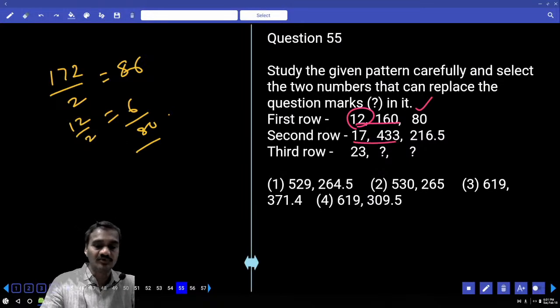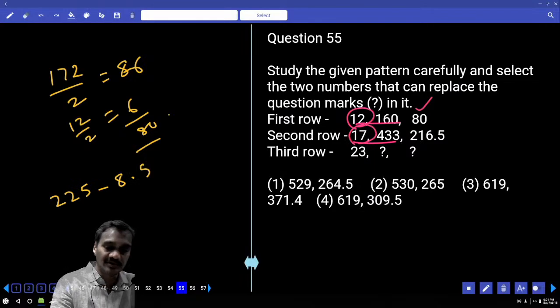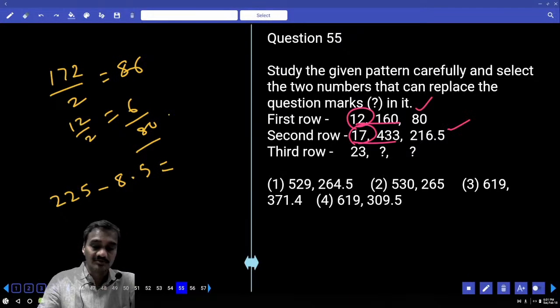And in the same way, 17 plus 433 is 450. Now 450 divided by 2 is 225, minus 17 divided by 2, which is 8.5. 225 minus 8.5 is 216.5. And in the same way, 23 and then 23 plus 529.